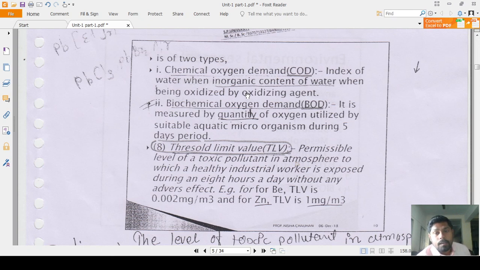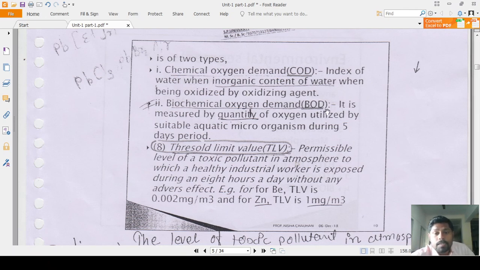Those practicals are already in your analytical chemistry laboratory, the practical of COD, chemical oxygen demand, with the help of K2Cr2O7, potassium dichromate, that is the oxidizing agent.